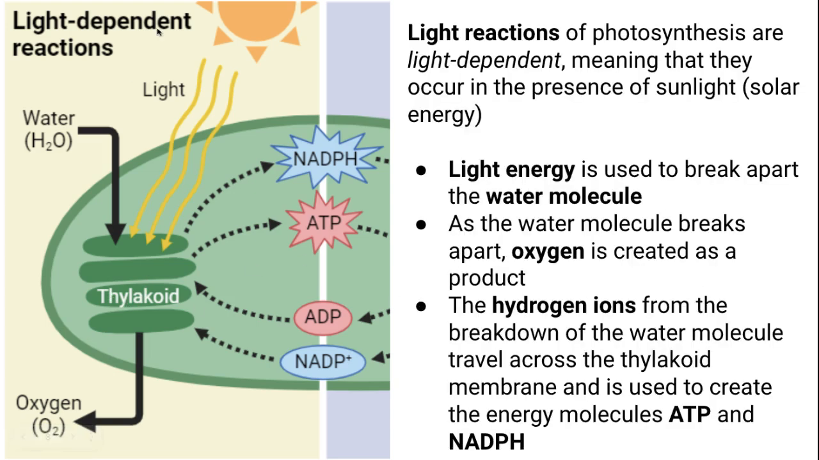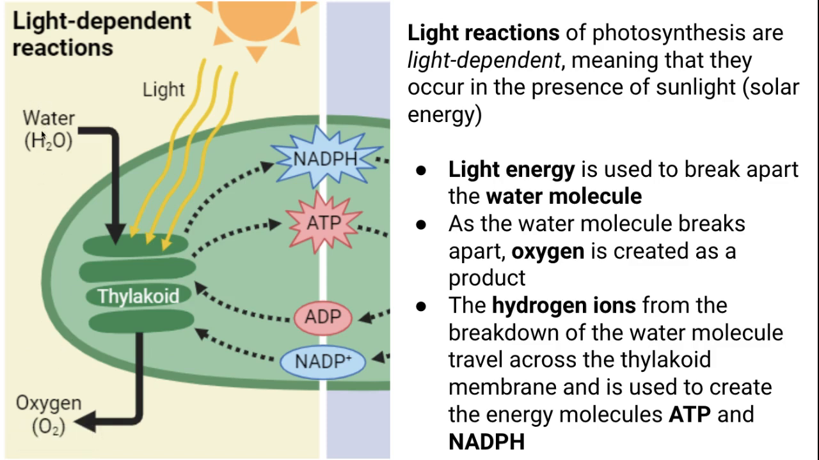What happens here? Light energy serves as the energy source and breaks apart your water molecule. When the water molecule is broken apart, oxygen is created as a byproduct. If you look at this part of the reaction, you have light used as a reactant, you have water used as a reactant, and what you're creating is oxygen as a product. When you think of water and you think of oxygen, what does water have that oxygen doesn't?